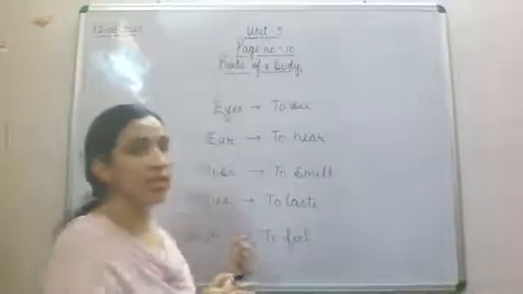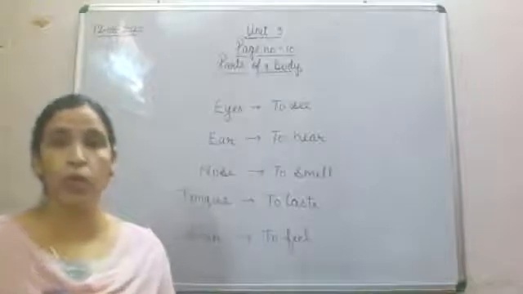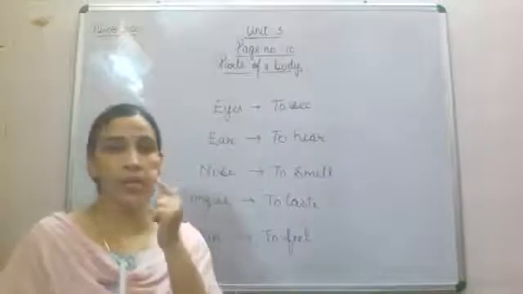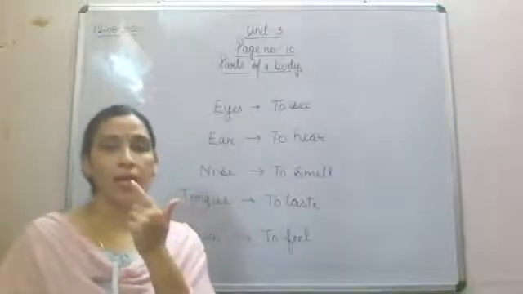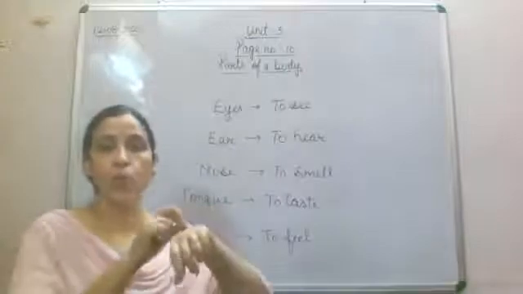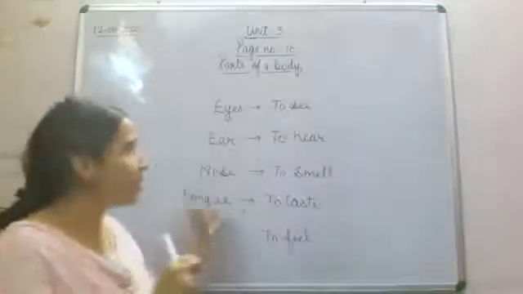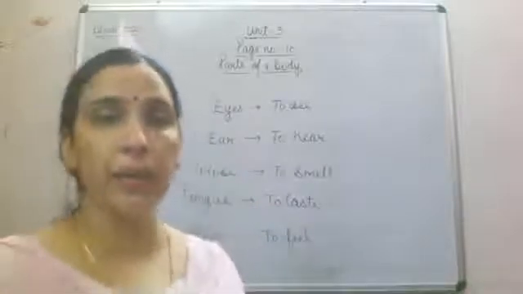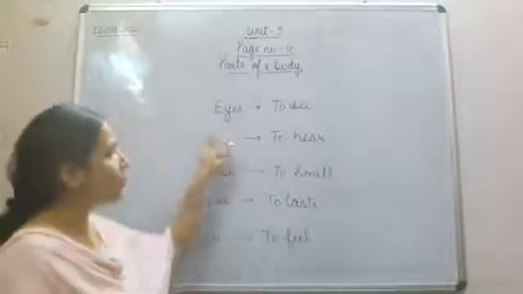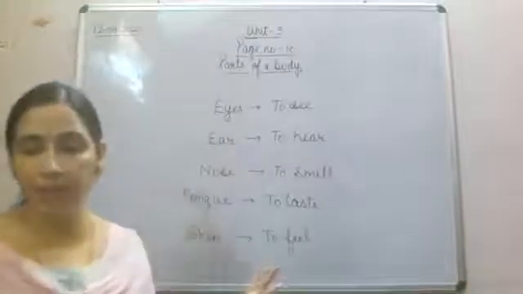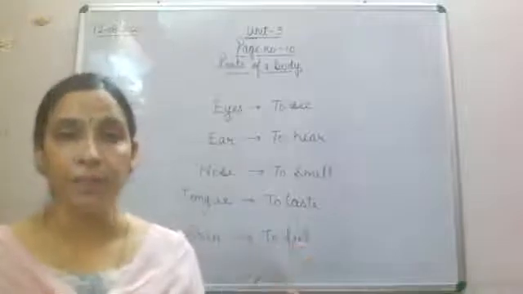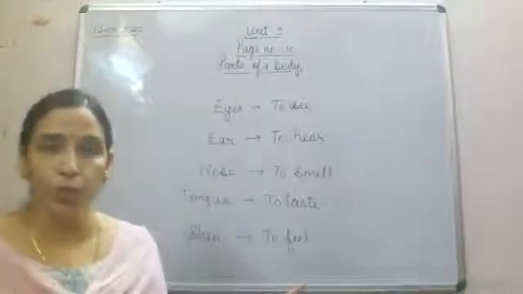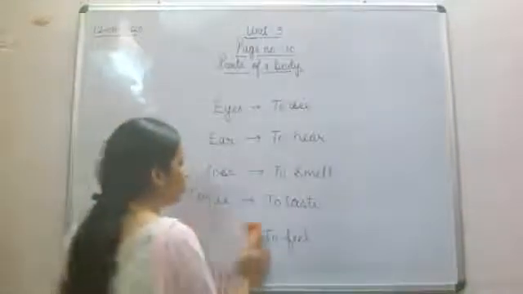These are 5 sense organs. You have to take care and learn it all like that. Eyes to see, ear to hear, nose to smell, tongue to taste and skin to feel. So these are our 5 sense organs, and today in our parts of body chapter we are going to see how we use these 5 sense organs.